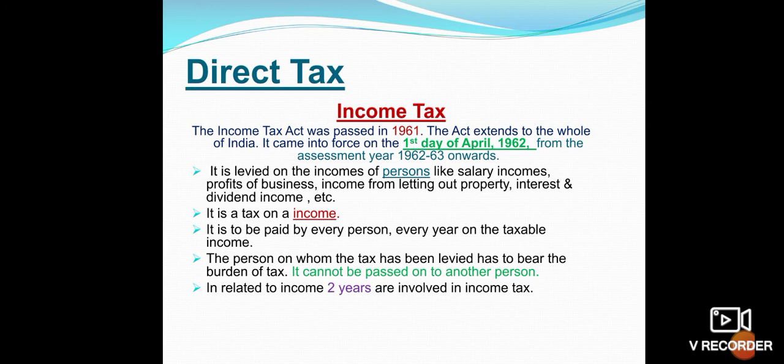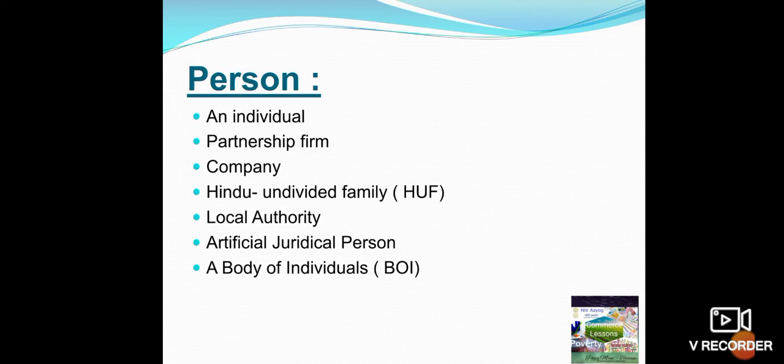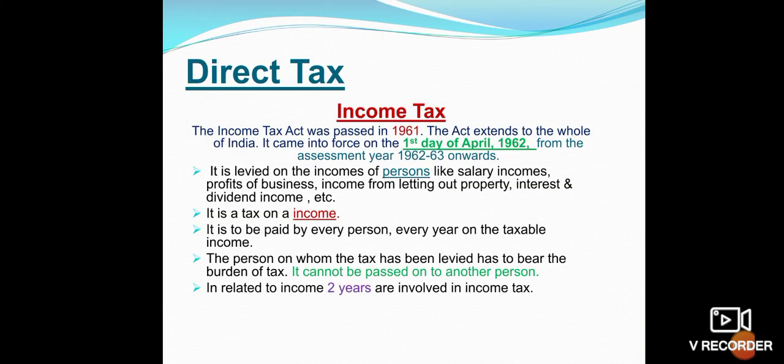So income tax is to be paid by every person. So what is the meaning of person? Person means an individual, partnership firm, company, Hindu undivided family, local authority, artificial juridical person, body of individuals. So the person on whom the tax has been levied has to bear the burden of tax, means it cannot be passed on to another person.